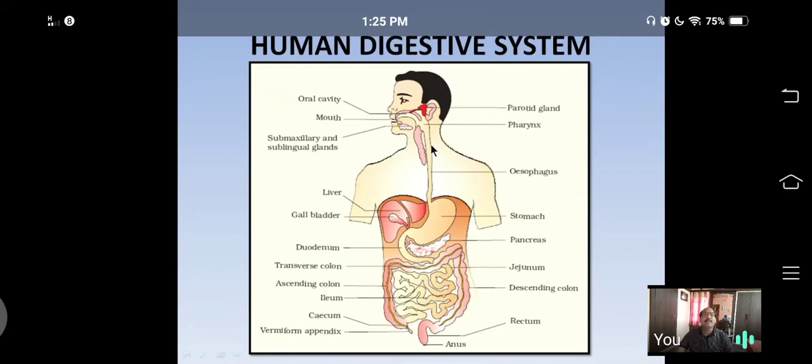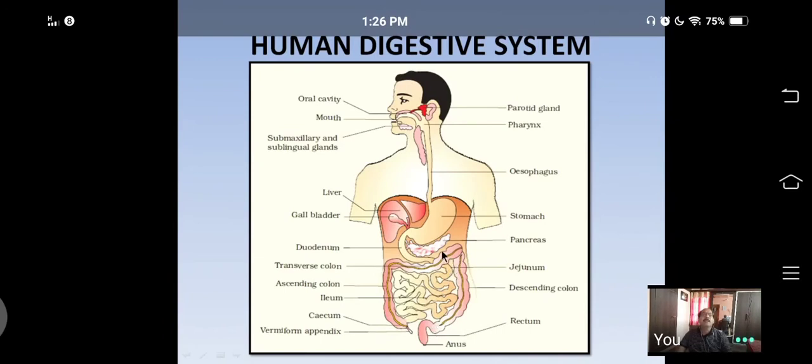This 30 feet alimentary canal is divided into different parts such as the mouth, the first part, buccal cavity, pharynx, esophagus, stomach, small intestine, large intestine, rectum, and anus. So, in humans, the alimentary canal extends from the mouth to the anus.